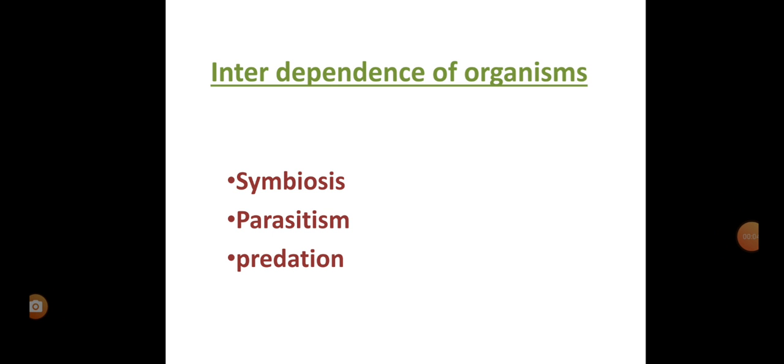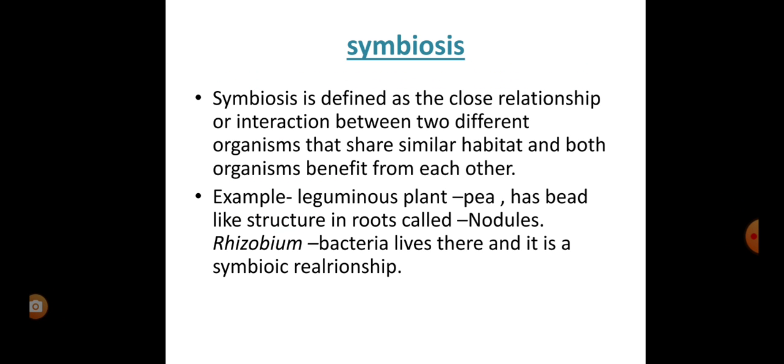So today's video is about the other part of the ecosystem, that is the interdependence of organisms. As you know, all the organisms are directly or indirectly dependent on each other, like the producers and the consumers. So there are three processes: symbiosis, parasitism and predation. Sometimes this type of interdependence can be beneficial for the organism, or sometimes it can be harmful for the organism. So let's see our first process, that is symbiosis.